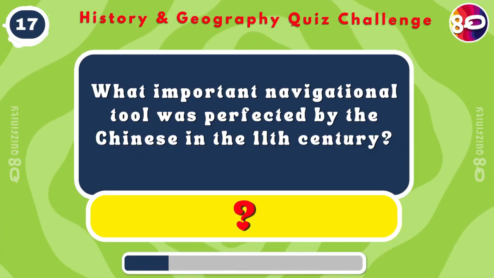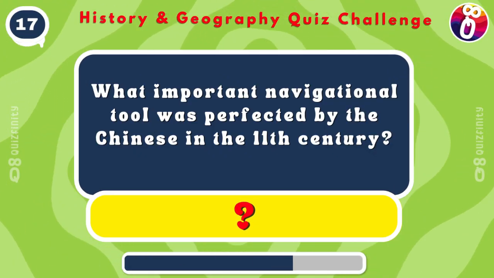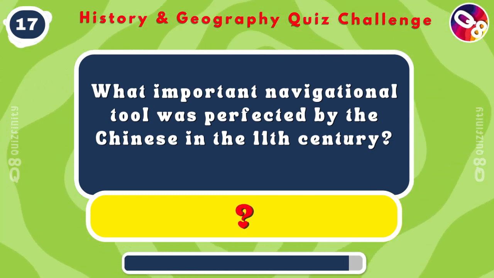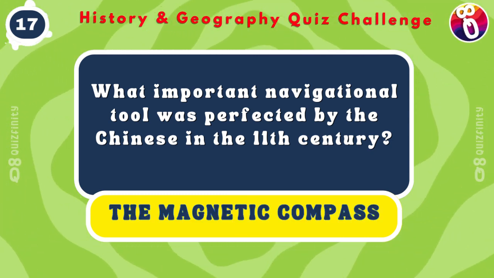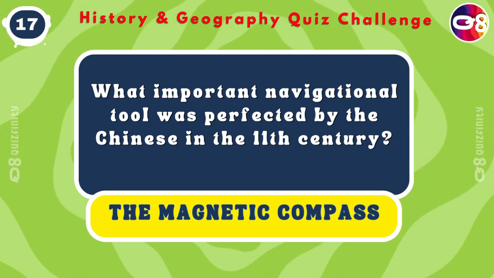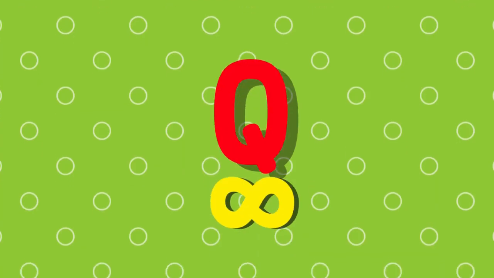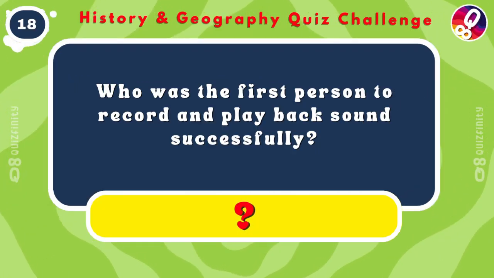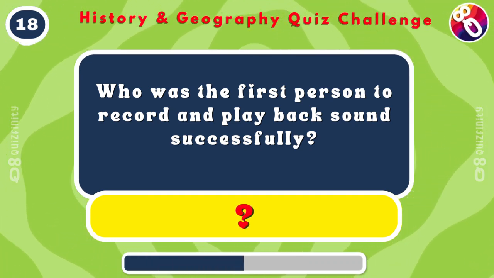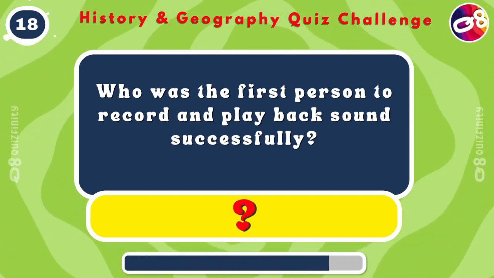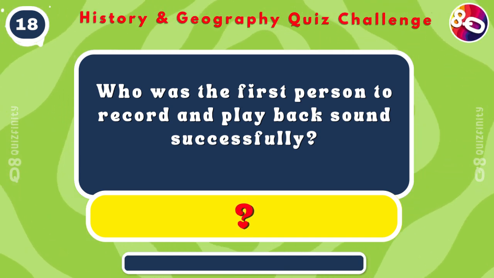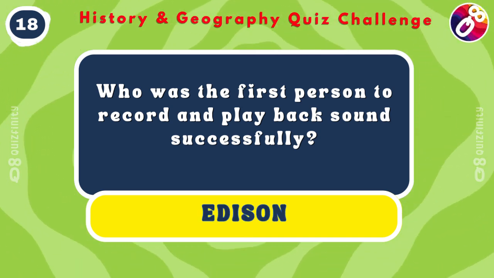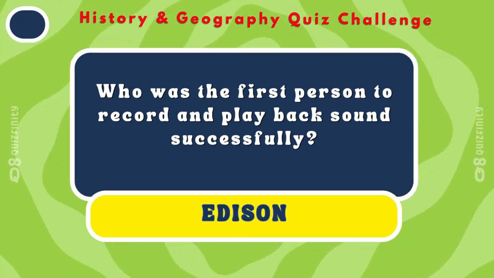What important navigational tool was perfected by the Chinese in the 11th century? The magnetic compass. Who was the first person to record and play back sounds successfully? Edison. Hello, music lovers.